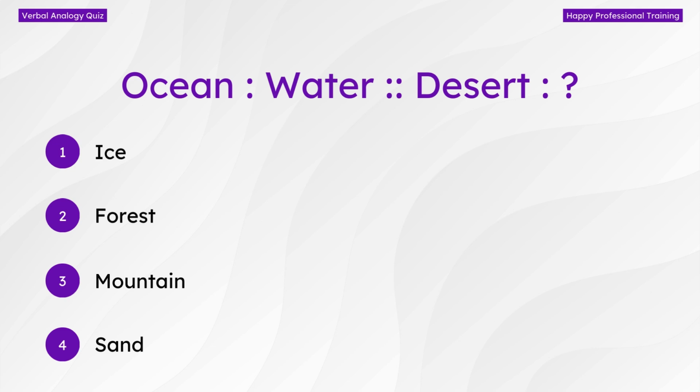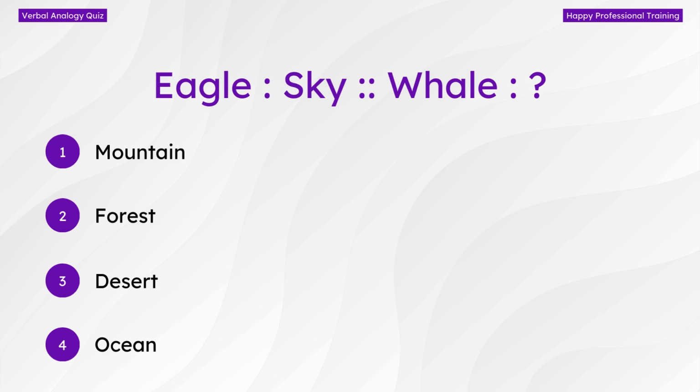Desert has ice. Is it correct? No, it doesn't fit. Forest? Definitely not in a desert. Mountain? No way. So sand is the right answer here. Just like an ocean is full of water, a desert is full of sand. Easy, right?